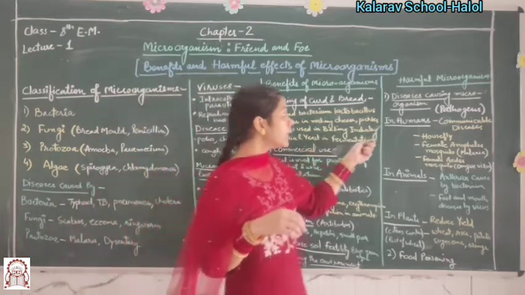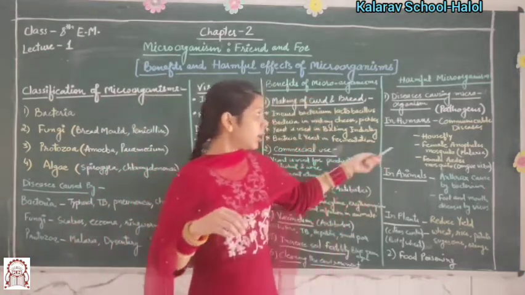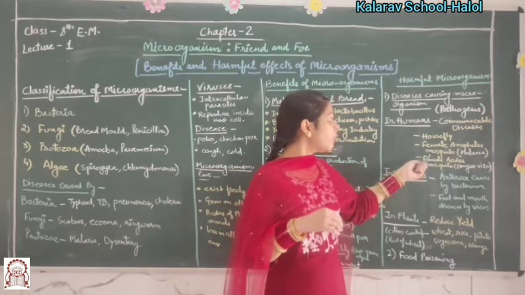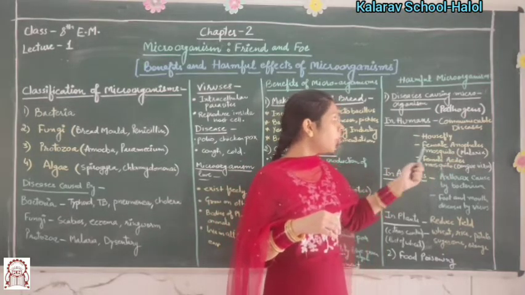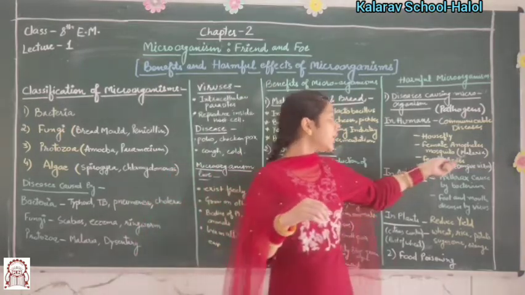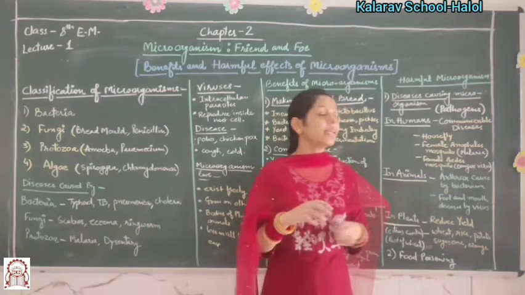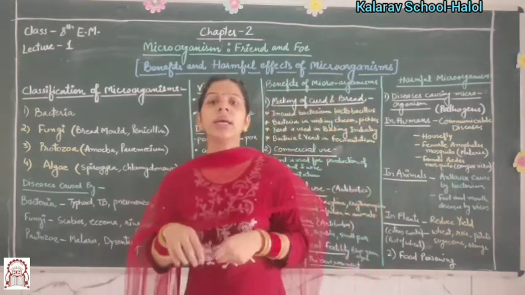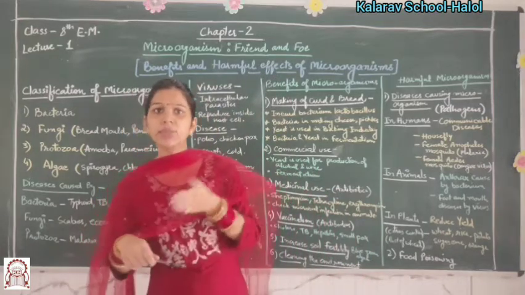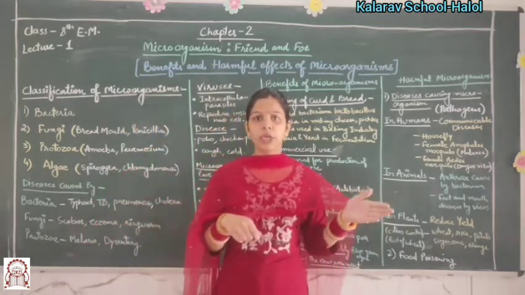In humans, the housefly, female Anopheles mosquito and female Aedes mosquito are the main carriers which cause malaria or dengue. In humans, the main diseases are communicable diseases which are caused by microorganisms.